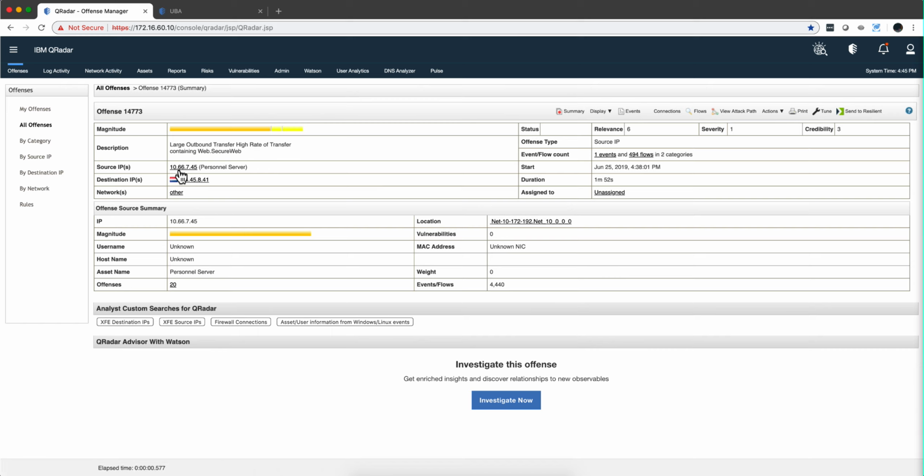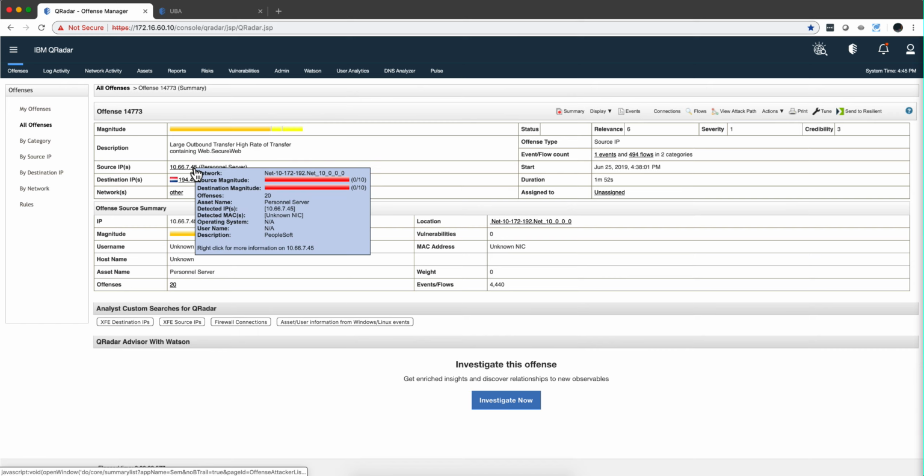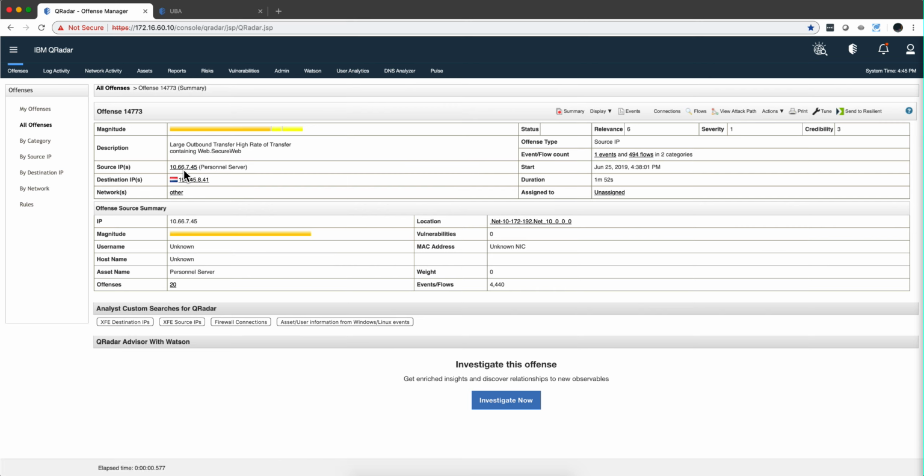So now, we can do even more. Look at that: source IP, personal server. How does QRadar know that? Well, because I feed my QRadar system with scanner data, and it's telling me that this is some data going out from the personal department. That doesn't look good at all.